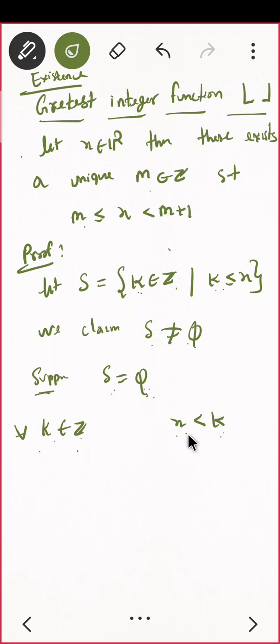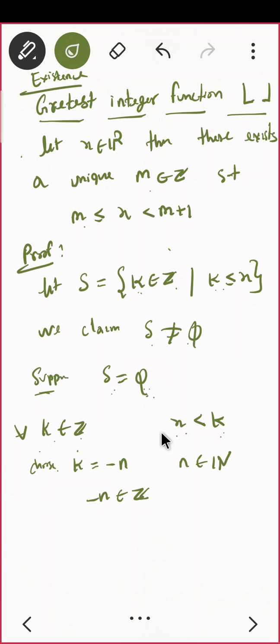Try to see this part. x is always less than k and k is an integer. Can I write k as minus n where n belongs to natural numbers? Can I write any integer of this form? Or can I say minus n belongs to integers? Yes.